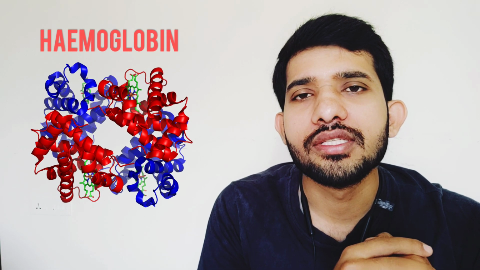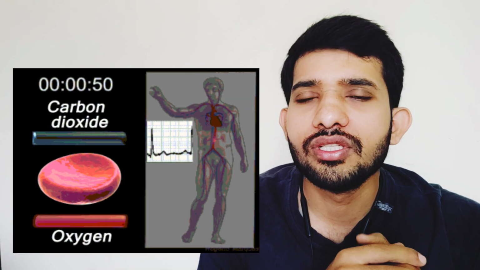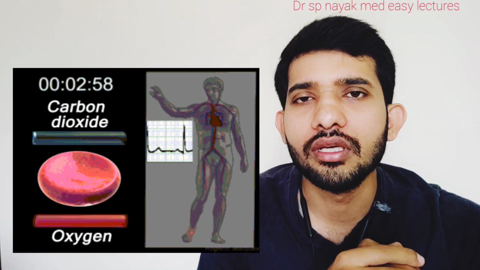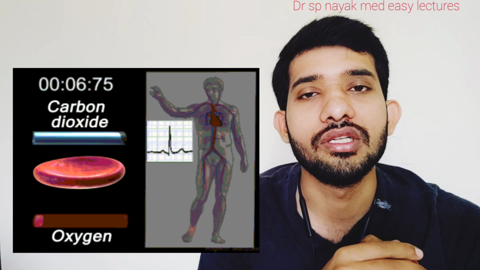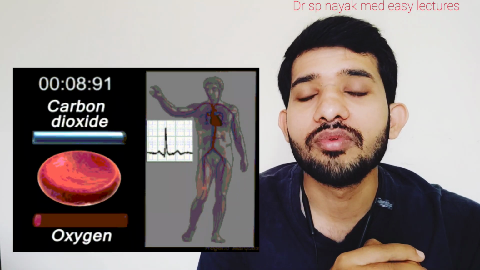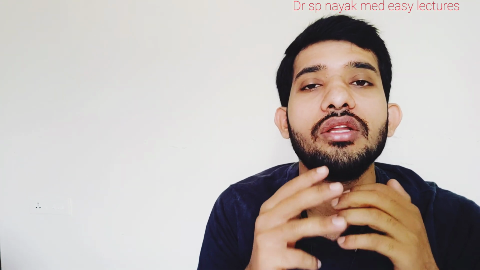Hemoglobin in RBC is very important in the exchange of oxygen and carbon dioxide in the body, and this helps in better perfusion of oxygen in most of the vital tissues. And the production of RBC is mainly controlled by a very important hormone called erythropoietin.